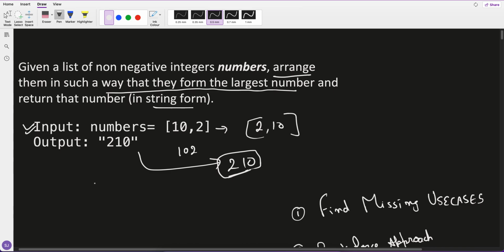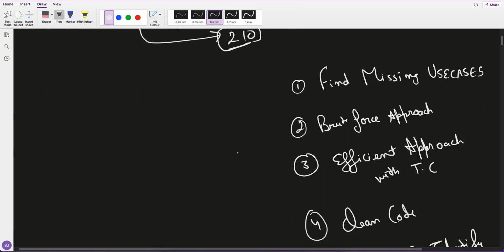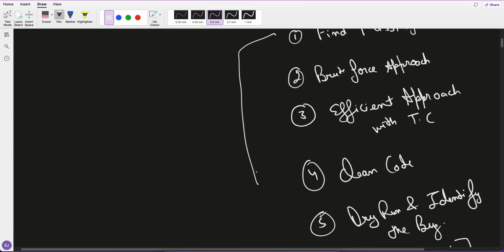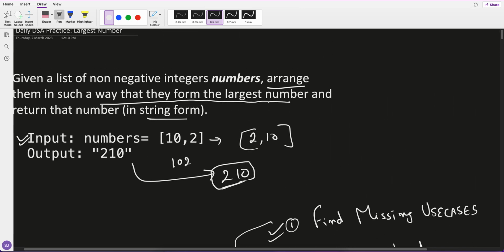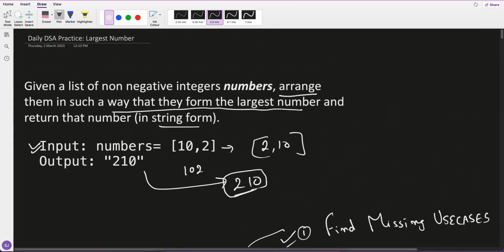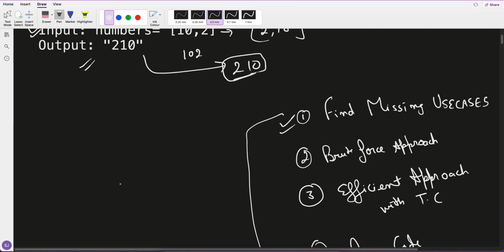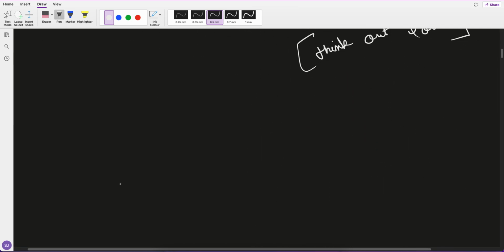Before looking into the answer and the approach, this is the approach which we have to follow in an interview. Let's go with the first step: find the missing use cases before even proceeding further, because the interview will always give you the simplest use case, but we don't have to start logic building based on this simple use case. So let's first find missing use cases. This is very important in any interview.